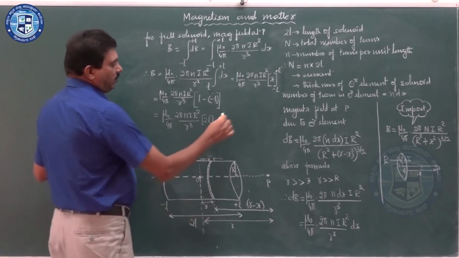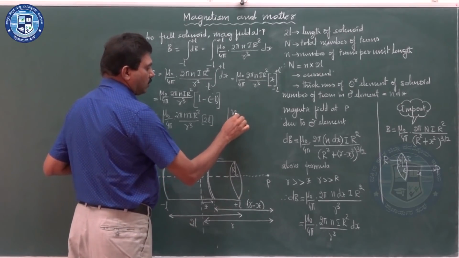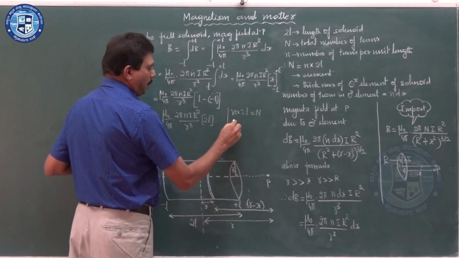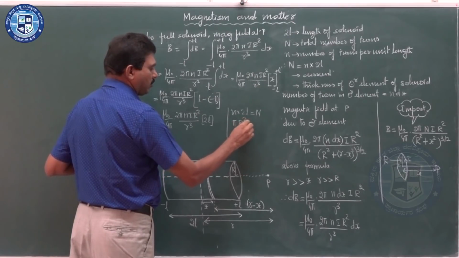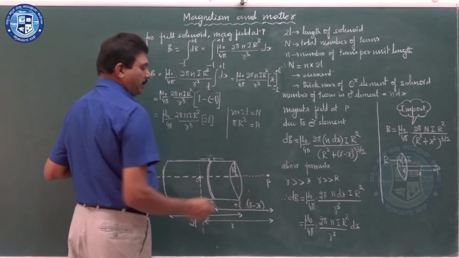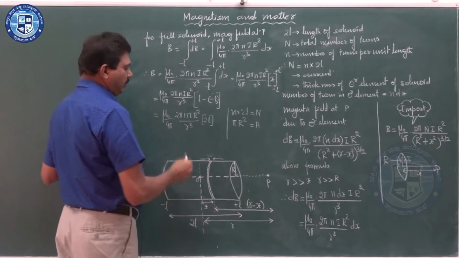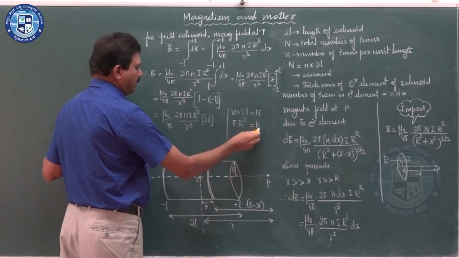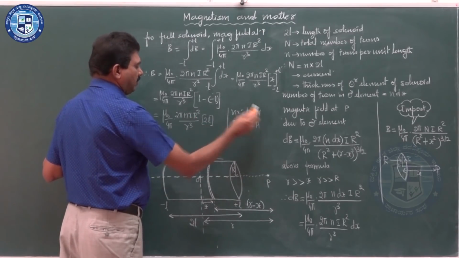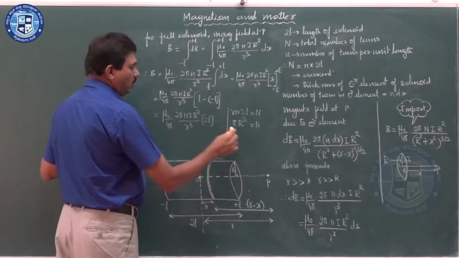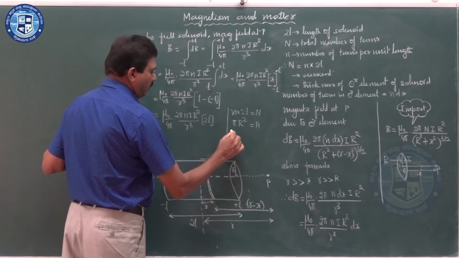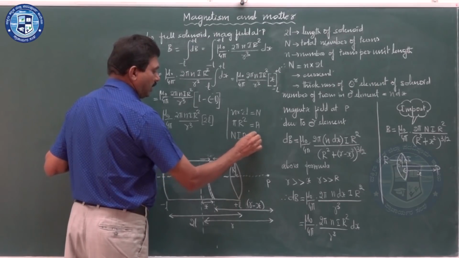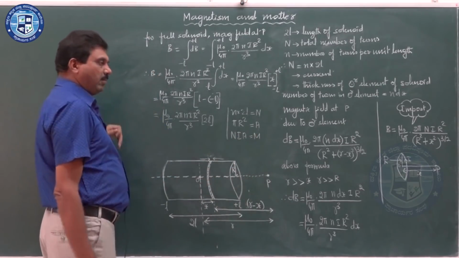Here we can substitute: n into 2L is taken as capital N, and pi r square is taken as area A. So it is N into I into A, and this N I A is taken as m.